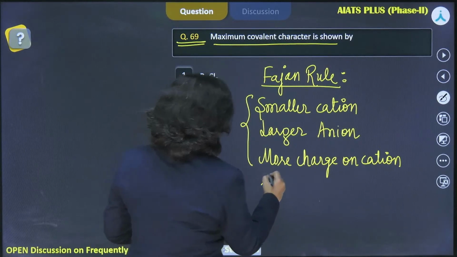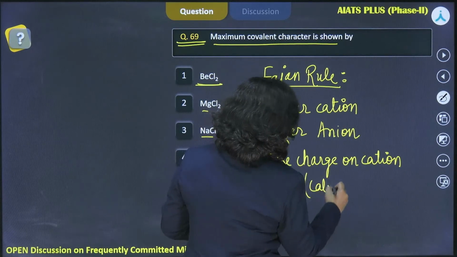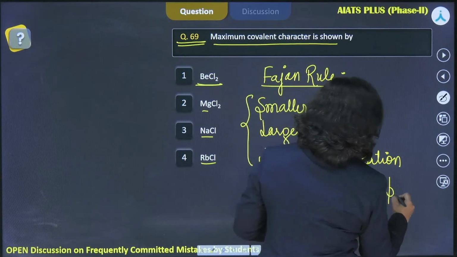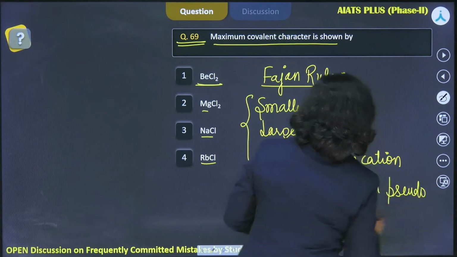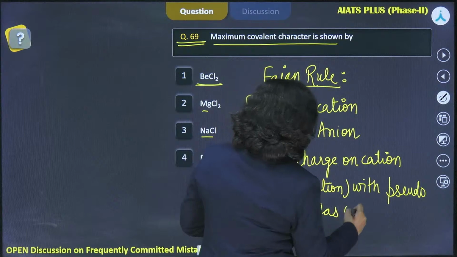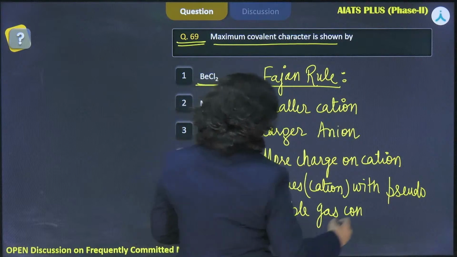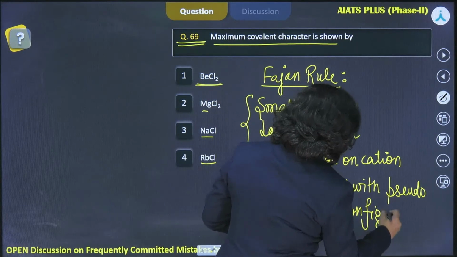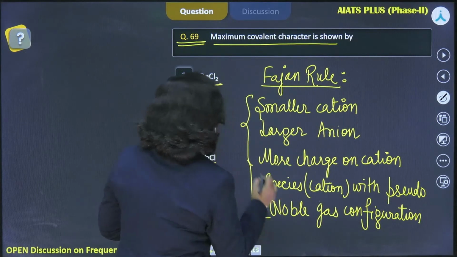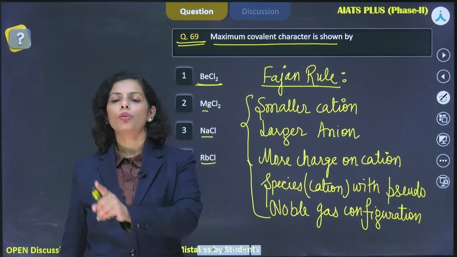Or species, or the cation, I should say, with pseudo noble gas configuration. One example is also given there. Pseudo noble gas configuration. In all such conditions, there would be the larger covalent character, right? Polarization directly proportional to the number of charge.